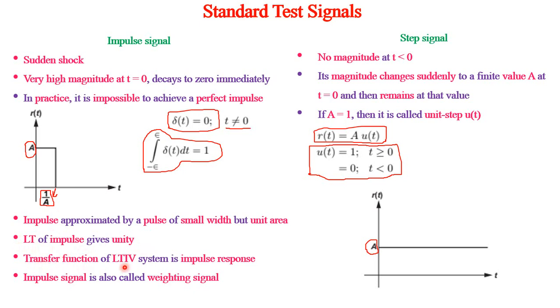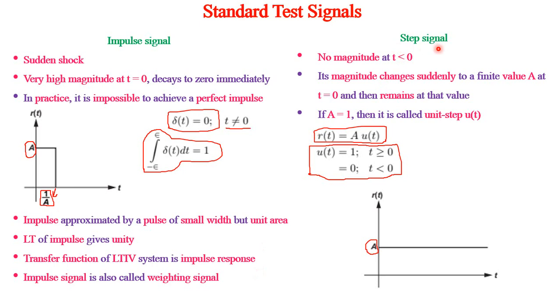So when we do the transfer function of a linear time invariant system, C of s by R of s, in this case R of s is 1. Therefore C of s is simply, that is C of s by R of s equal to transfer function. Therefore R of s is 1. Therefore C of s is simply the transfer function. Therefore transfer function is the impulse response, that is G of s. So this impulse signal is also called the weighting signal because based on the value of the impulse input you get G of s. G of s is C of s.